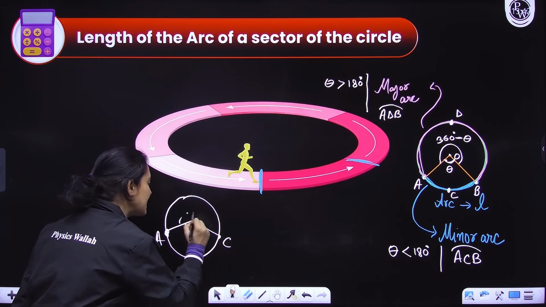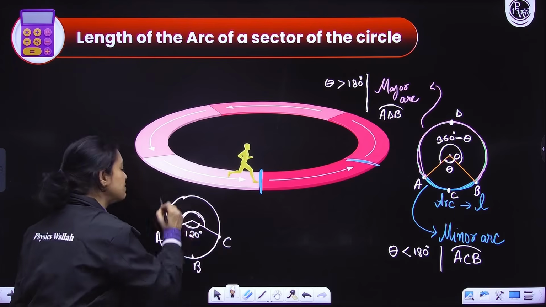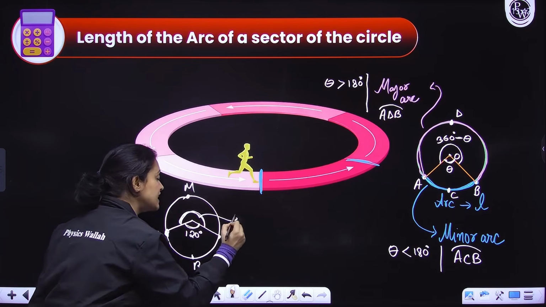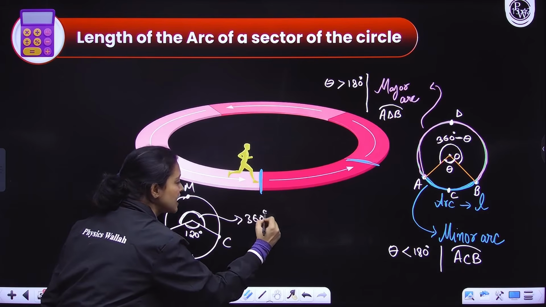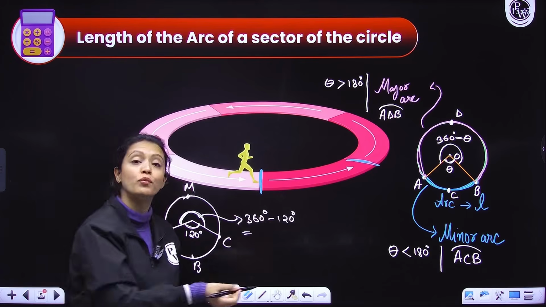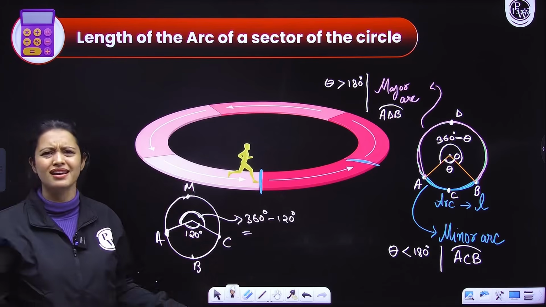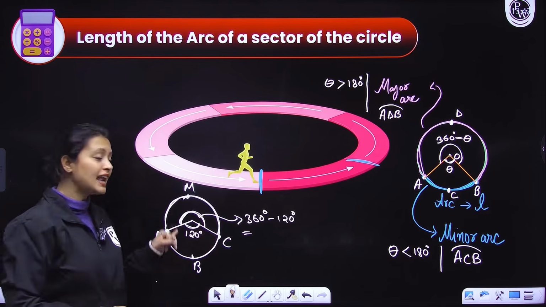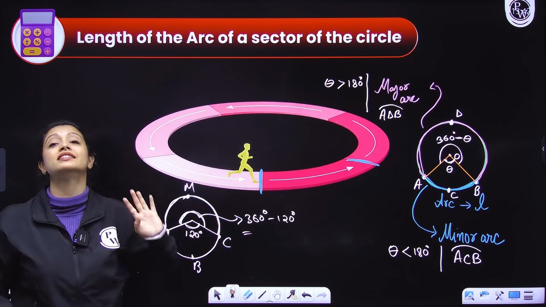Now, automatically, what would be the angle subtended by the arc AMC? It would be 360 degrees minus 120 degrees. Right, everyone? So that would come out to be greater than 180 degrees. Obviously, so this would be the major arc. And its angle would automatically be greater than 180 degrees.